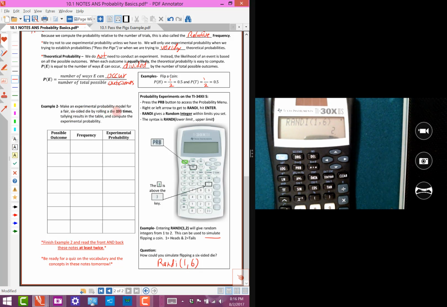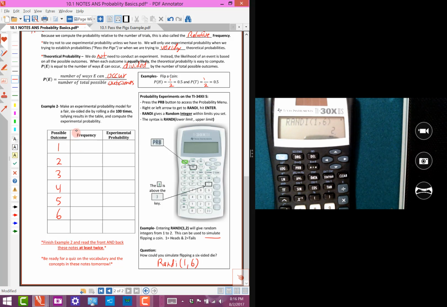Make an experimental probability model for a fair 6-sided die. So what that means is it's equally likely to land on any one of the 6 sides. And we're going to roll it 100 times, tally the results in the table, and then compute the experimental probability. So the possible outcomes are 1, 2, 3, 4, 5, and 6. Not quite sure why there's an extra one there. I'll get rid of that for the handouts.